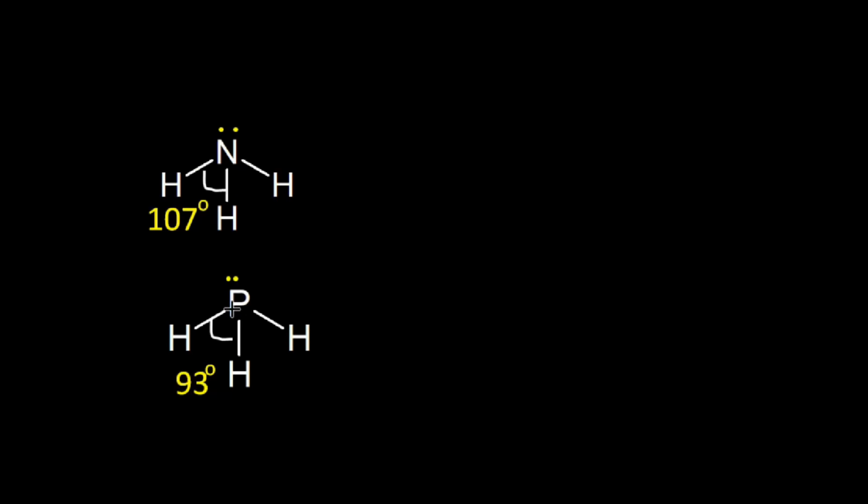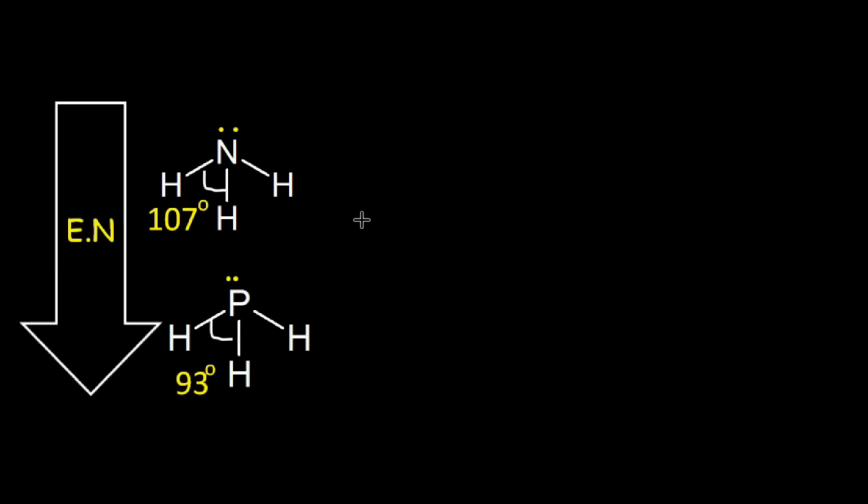In the case of phosphine, though the bond pair is closer towards the phosphorus, it has less electronegativity than nitrogen. So bond pairs are less close to the phosphorus than to the nitrogen. There will be less repulsion in the case of phosphine than in ammonia. So the bond angle in phosphine is less than that of ammonia. As nitrogen and phosphorus are both in the same group and the electronegativity decreases down the group, we can say that as electronegativity is decreasing down the group, the bond angle is also decreasing.